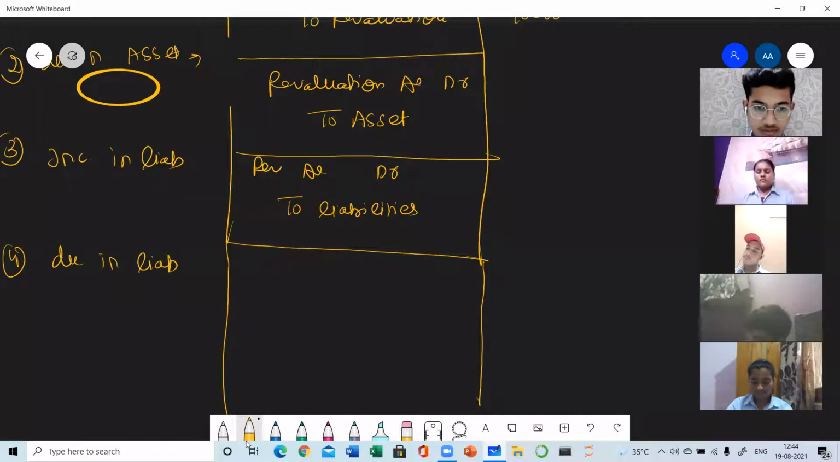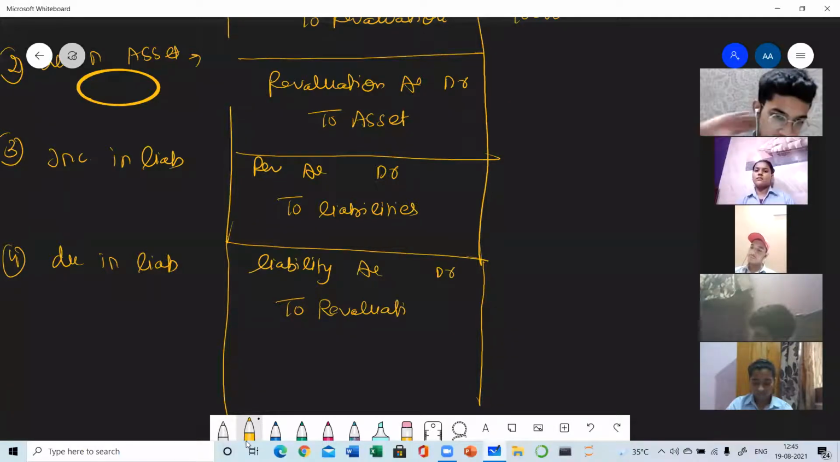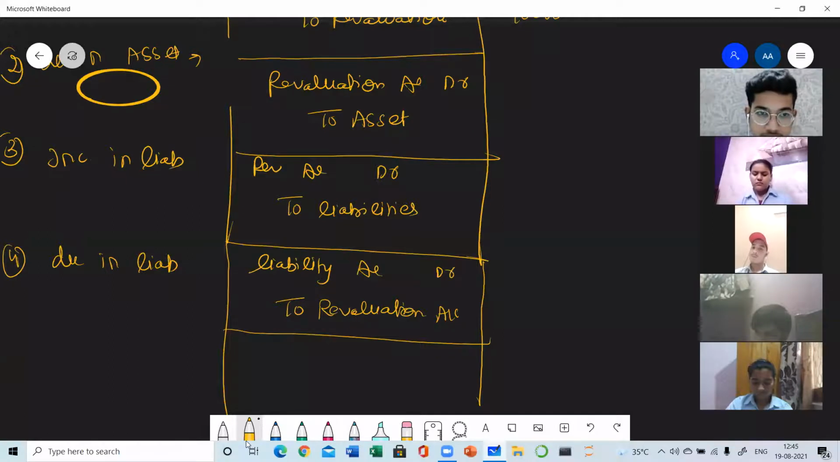So again, the reverse entry will be passed. Decrease in liability means liability will be debited. So liability account debit to revaluation account, and the amount we will write is just the difference of the old value and the new value. Always the difference amount will be written.